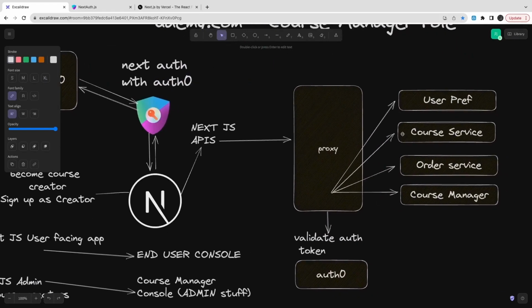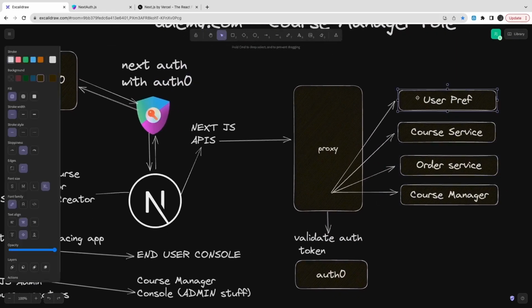And we will be creating all these services together, like a course service, order service, course manager service, user preference service. That is in the context of Udemy. But let's say when we are doing an Airbnb, then these services will be a little different, like property listing service, order service, payment service, booking service. All these things will be there. Okay, so let's see about the architecture, like what all different complexity we are going to resolve by understanding it.